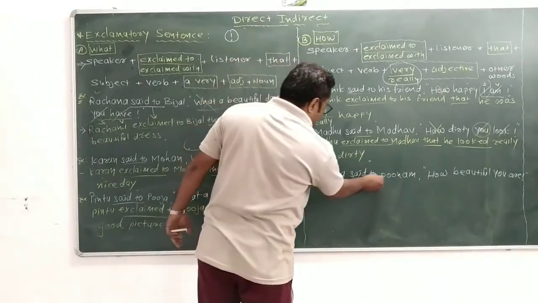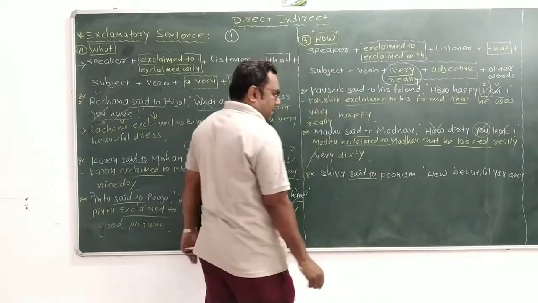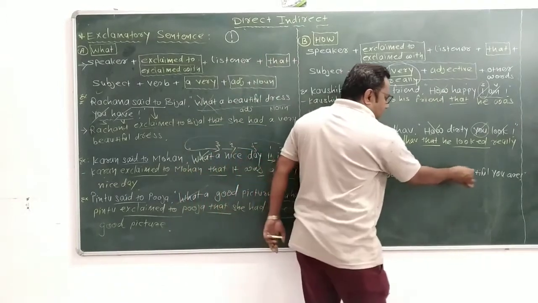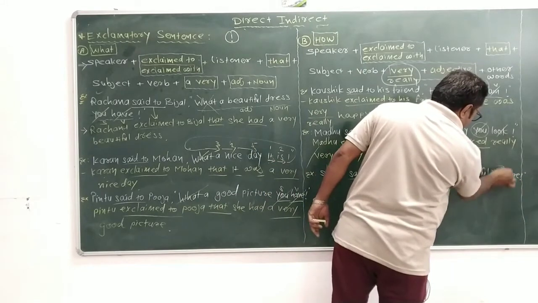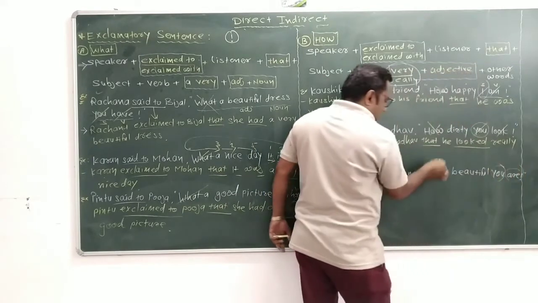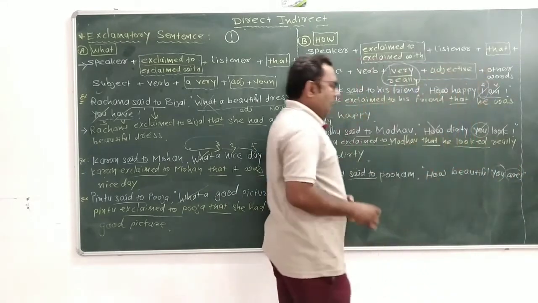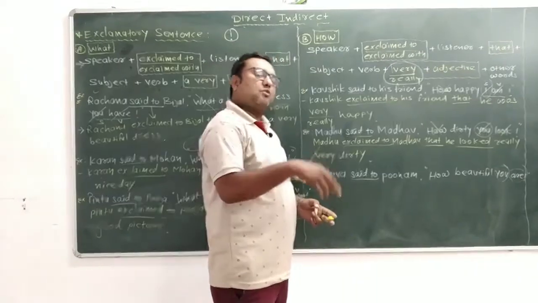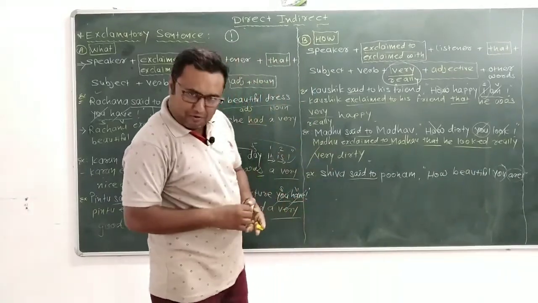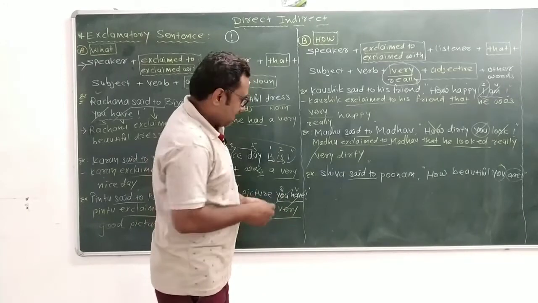Next, Shiva said to Poonam, "How beautiful you are." You are really beautiful. You are very beautiful. That is the affirmative sentence.